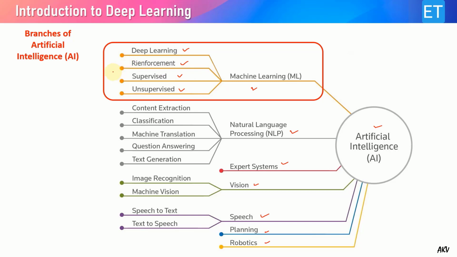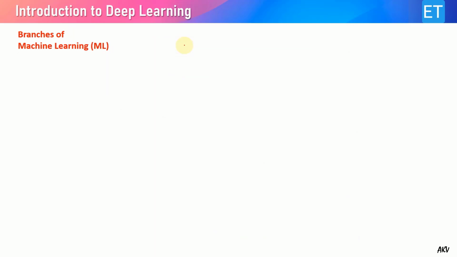So in this video, I'm going to explain all these. I mean the unsupervised, supervised, and reinforcement in brief, and then I will emphasize more on deep learning. So let us see the branches of machine learning.